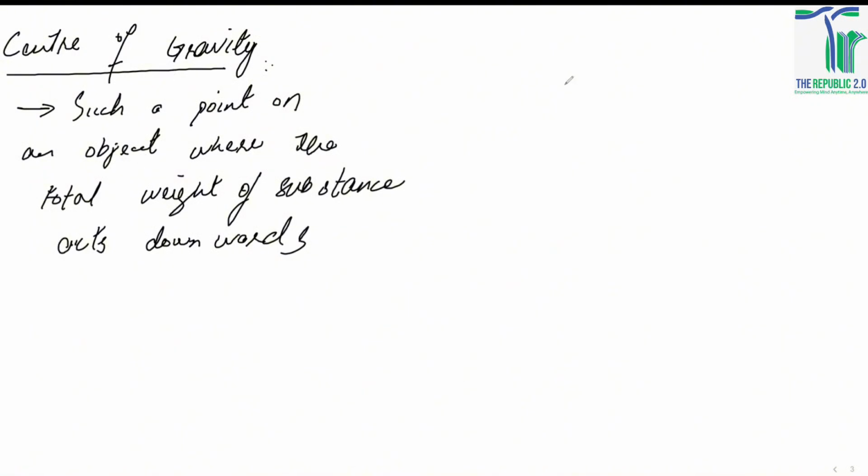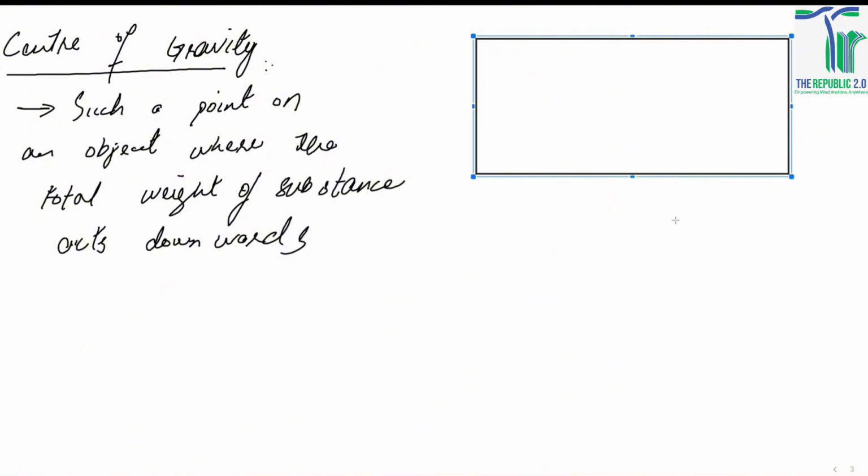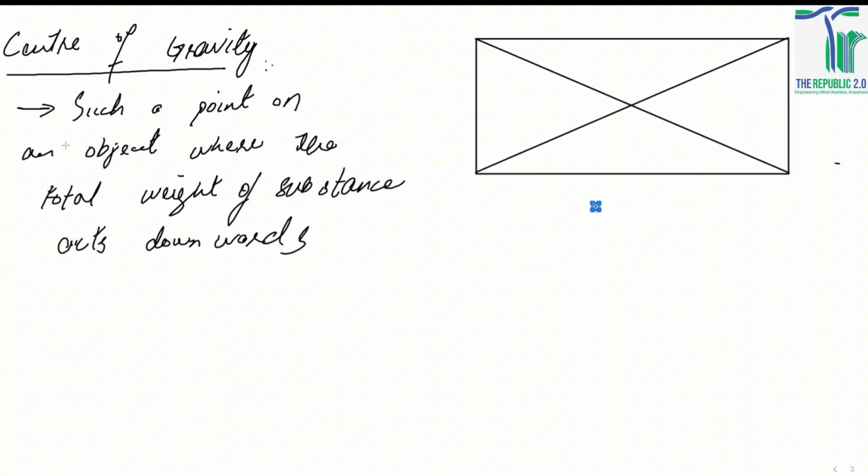Now, for example, if we're talking about the center of gravity of regular shapes, say we've got a rectangle like that. If somebody asks me to calculate the center of gravity of this rectangle, I'm just going to draw its diagonals. This is the first diagonal, and the other diagonal is going to be something like that. Now you can see that both of these diagonals intersect at a single point, and that point is known as the center of gravity. So whenever you want to calculate the center of gravity of a regular object, it's very simple.